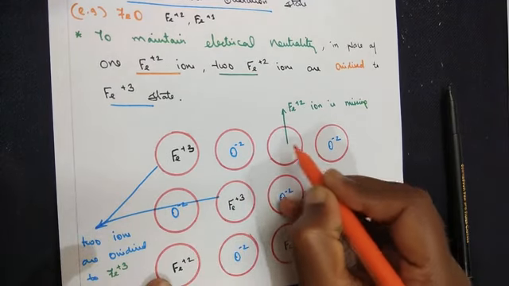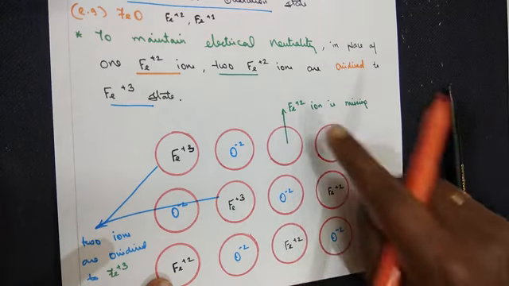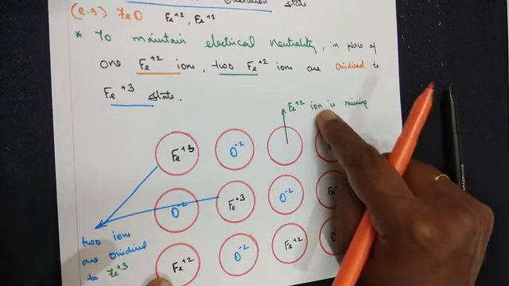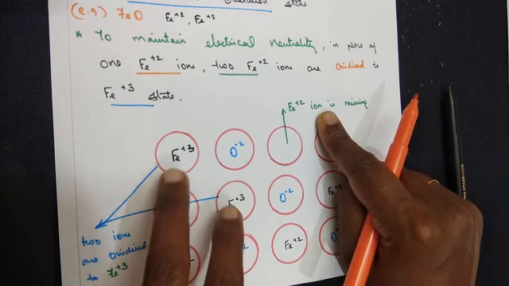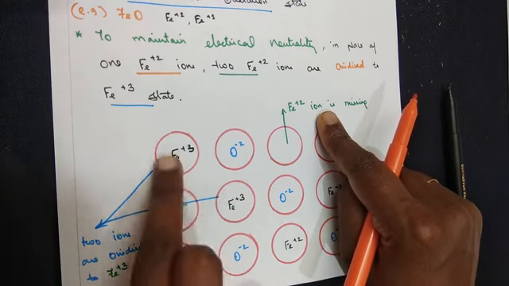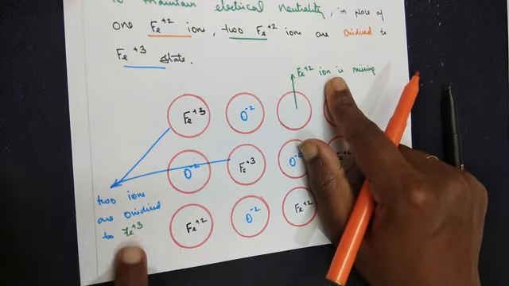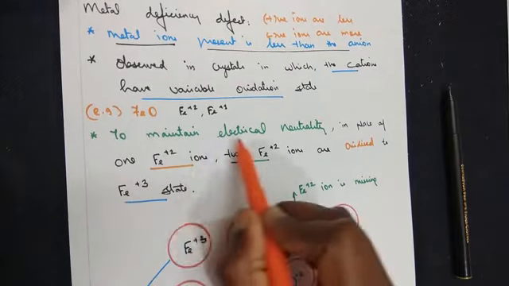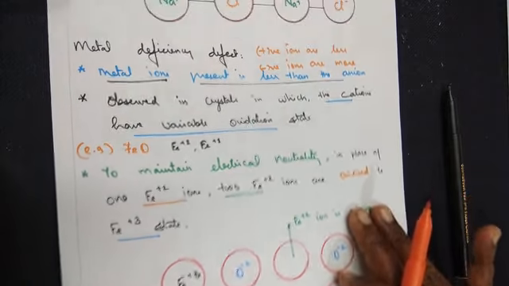Now in this case, 1 Fe plus 2 ion is missing. Because 1 Fe plus 2 ion is missing, from 2 other places, the Fe plus 2 is supposed to be Fe plus 2, but they get oxidized to Fe plus 3. What's the purpose of it? To balance the electrical neutrality. I hope I'm making my points clear.